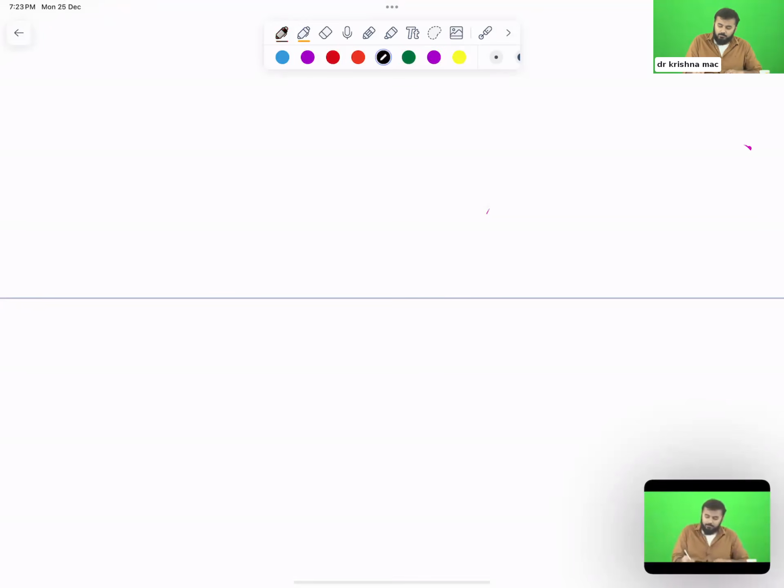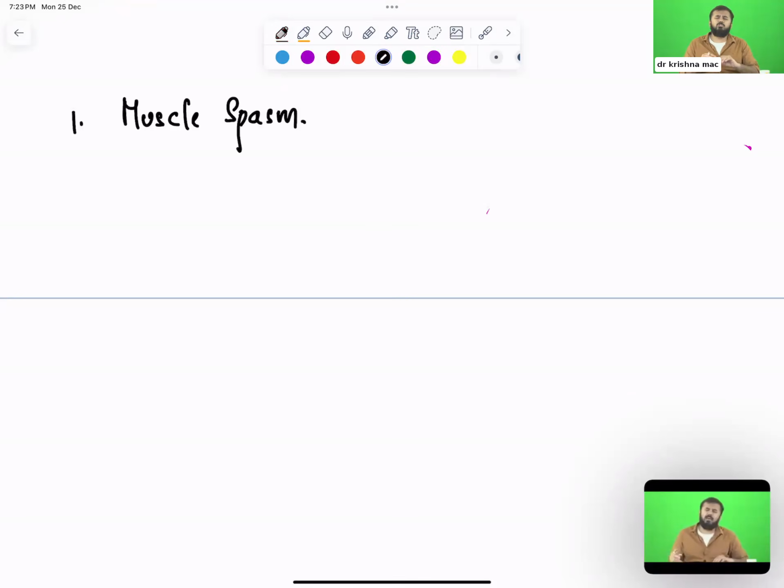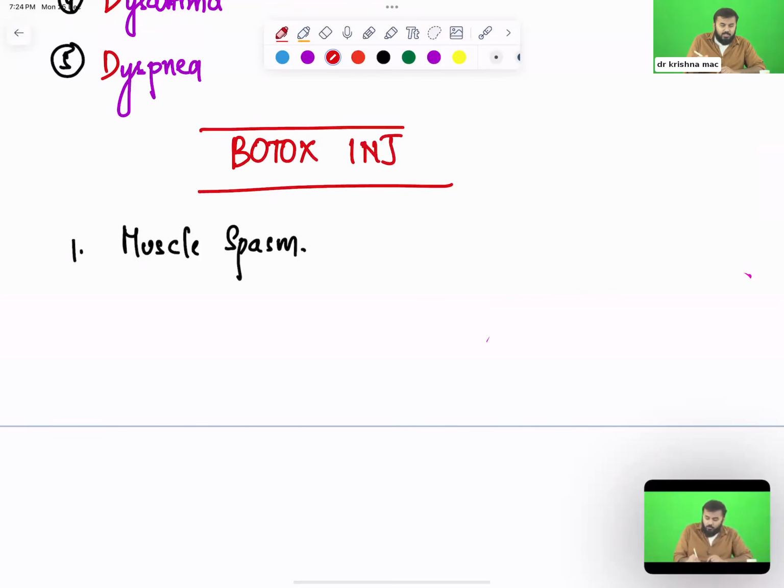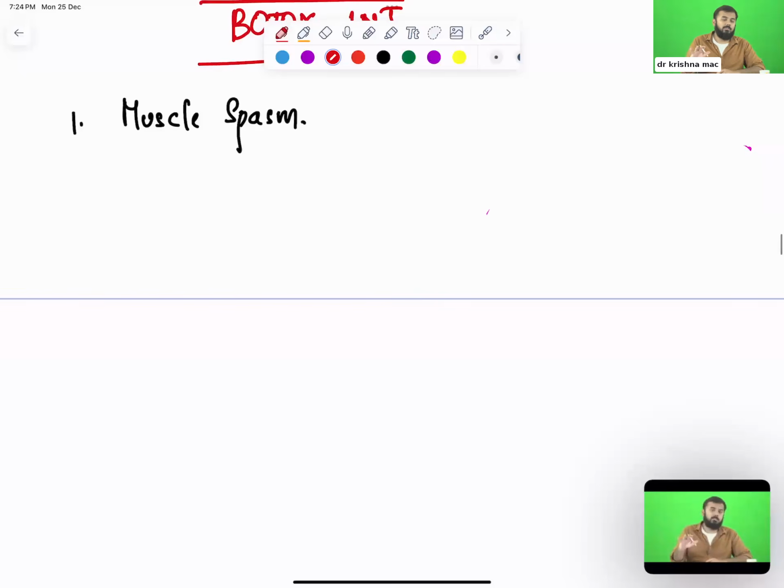First important thing, for example, let us say in my body, unnecessarily my muscle is contracted, muscle spasm. Sometimes you might have muscle spasms, calf muscle and all. If the spasm is too severe, simply give one injection of botulinum, and those injections are called Botox injections. You give one injection of Botox, everything will settle down.